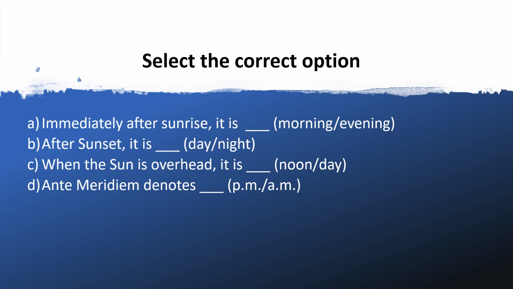So I've prepared some select-the-correct-option questions for you, and we will learn these with the examples given over here. Immediately after sunrise, is it morning or evening? Yes, friends, it is morning. After sunset, is it day or night? Yes, friends, it is night. When the sun is overhead, is it noon or day? Of course, it is noon.